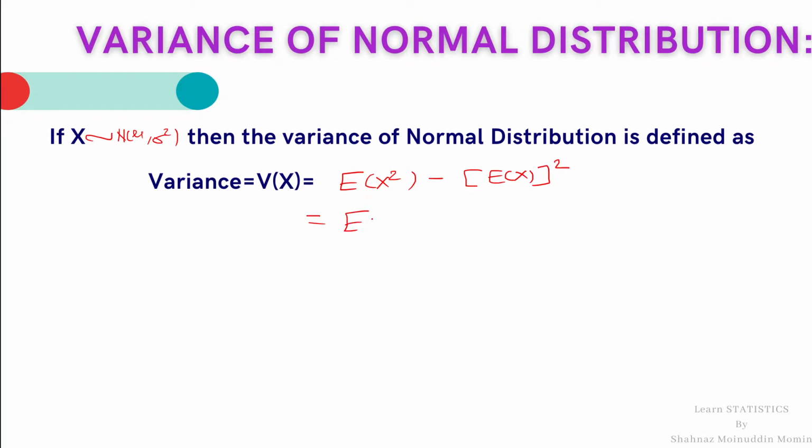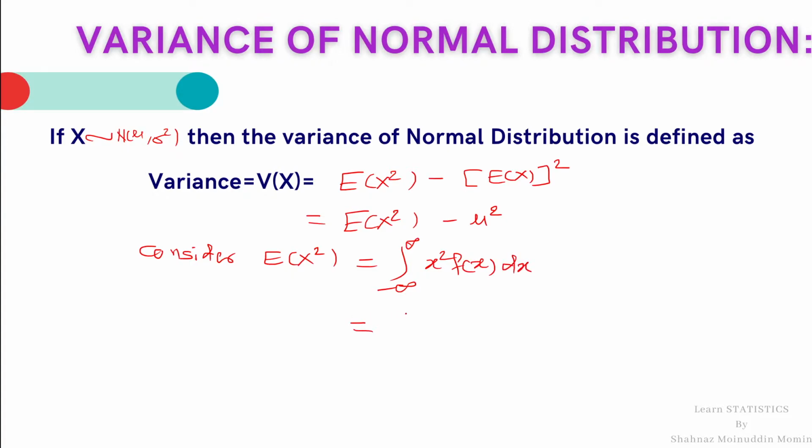So we shall start with expectation x square minus mu square. Consider expectation of x square. By definition, it is integration minus infinity to infinity x square into PDF f(x) dx. Since range of x for normal is minus infinity to infinity, it is equal to integration minus infinity to infinity x square 1 upon root 2 pi sigma e raised to minus 1 by 2 sigma square into (x minus mu) bracket square dx.